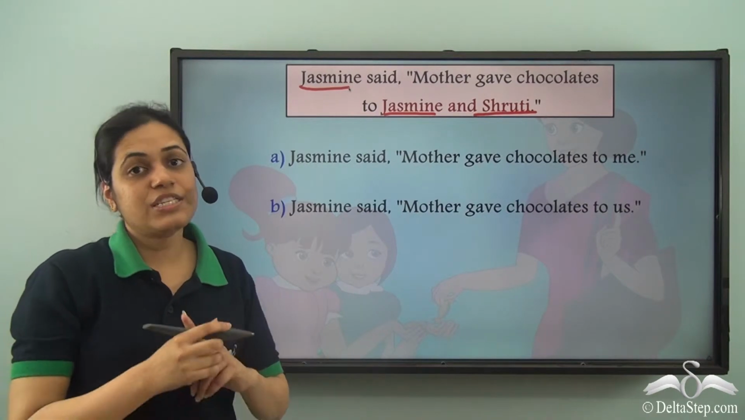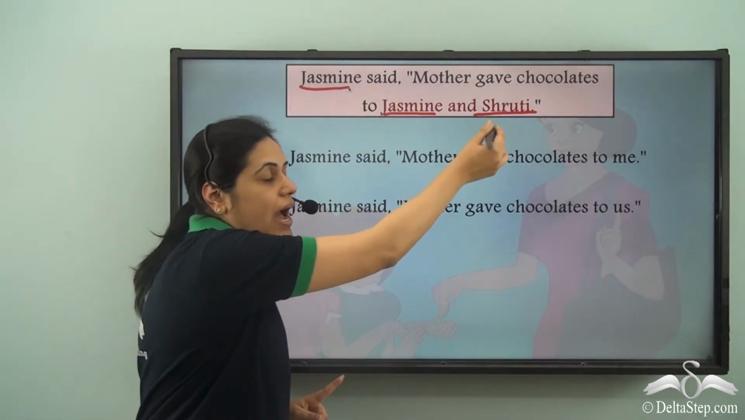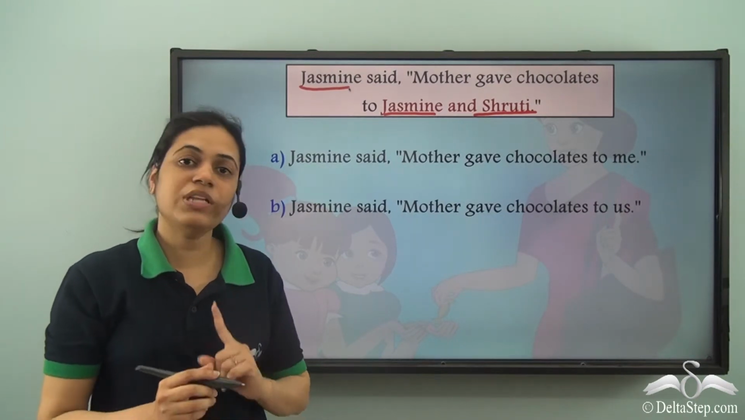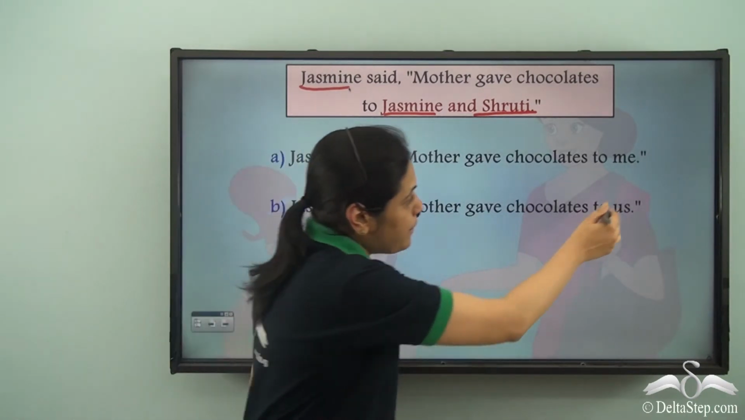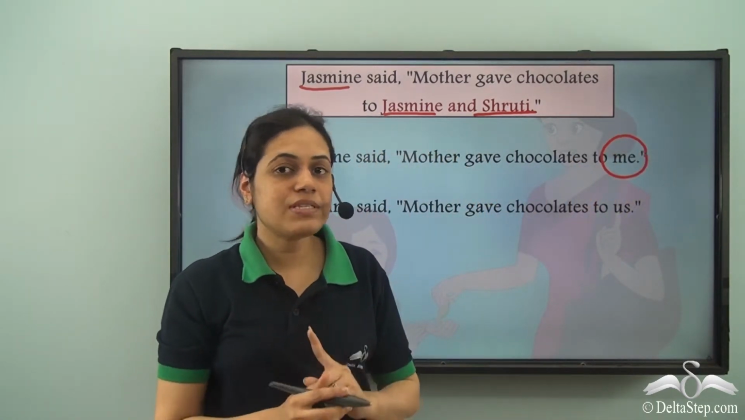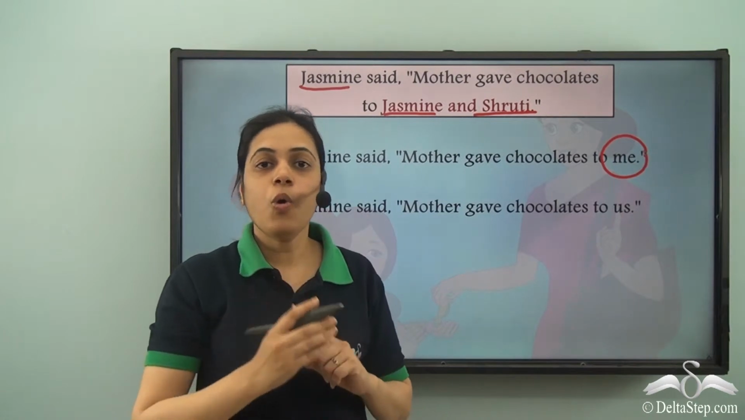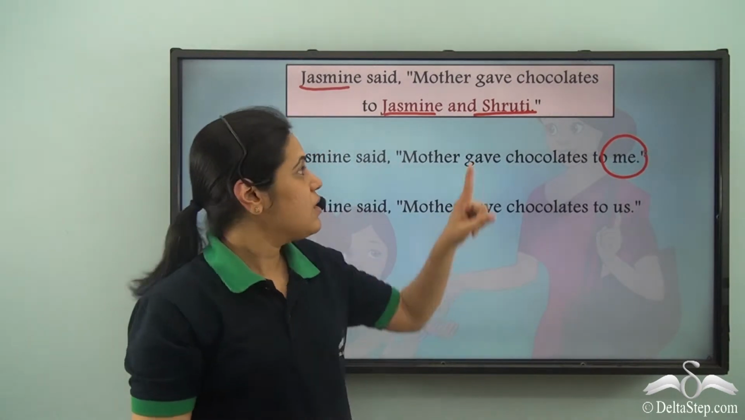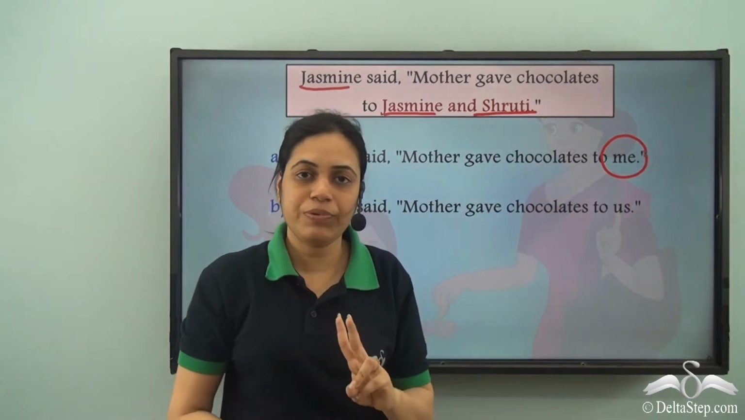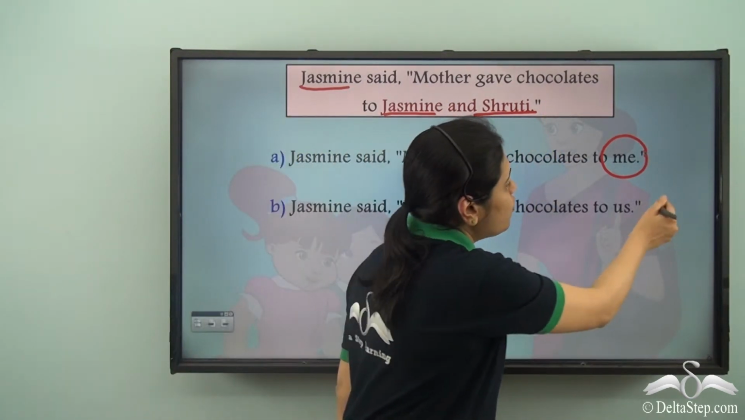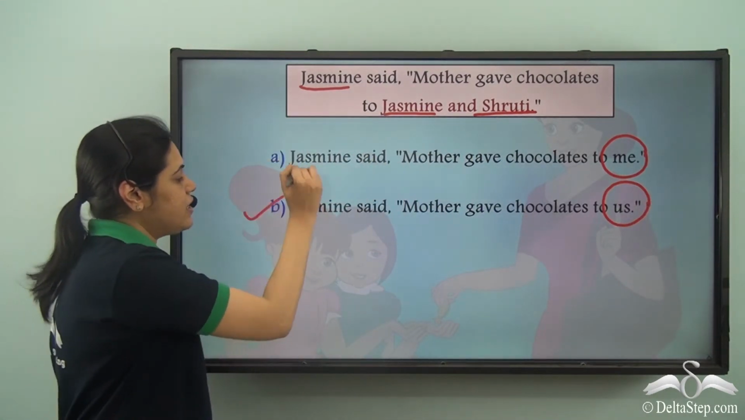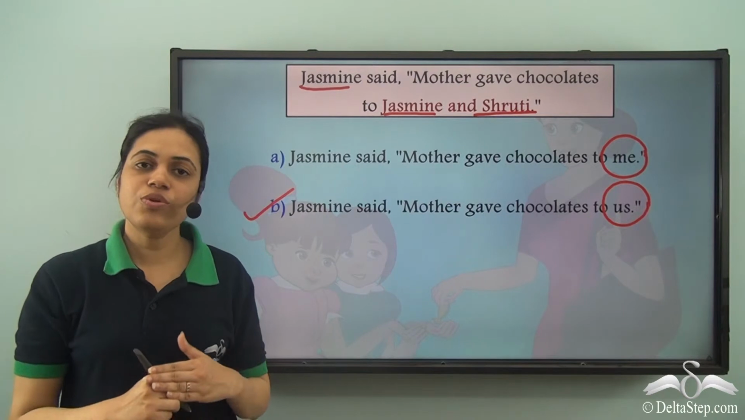So, Jasmine is referring to herself and Shruti. So, she is referring to more than one person. Me is used for singular, that is when the person speaking is referring only to himself or herself. But over here, Jasmine is referring to Jasmine and Shruti, two people. So the pronoun used will be us. So Jasmine said, Mother gave chocolates to us.